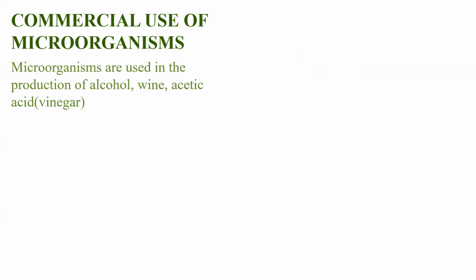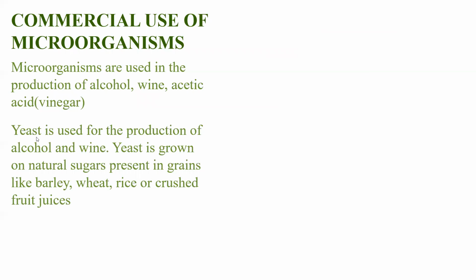So how do you make this alcohol and wine? So this also is done by yeast. So yeast is used for the production of alcohol and wine. Since it is to be commercially produced and sold in large quantity, we need a lot of yeast. So where do we get yeast from?